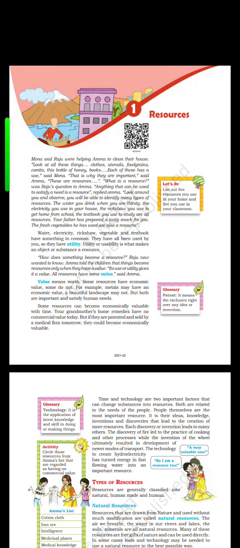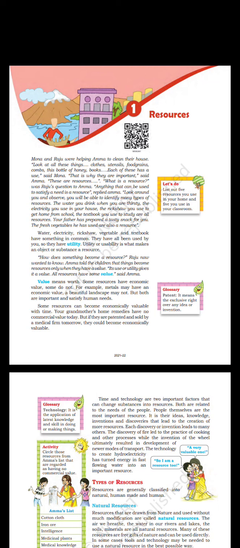Look around you and observe. You will be able to identify many types of resources. The water you drink when you are thirsty, the electricity you use in your house, the rickshaw you use to get home from school, the textbook you use to study are all resources. Your father has prepared a tasty snack for you. The fresh vegetables he has used are also a resource. Water, electricity, rickshaw, vegetable and textbook have something in common. They have all been used by you, so they have utility. Utility or usability is what makes an object or substance a resource.